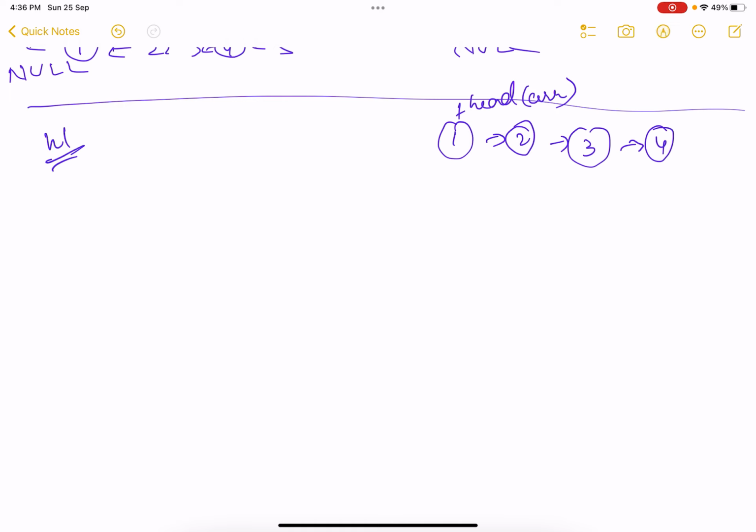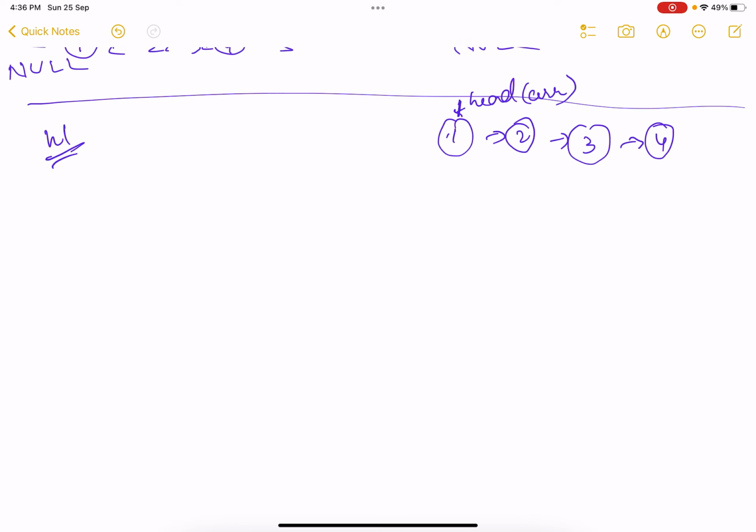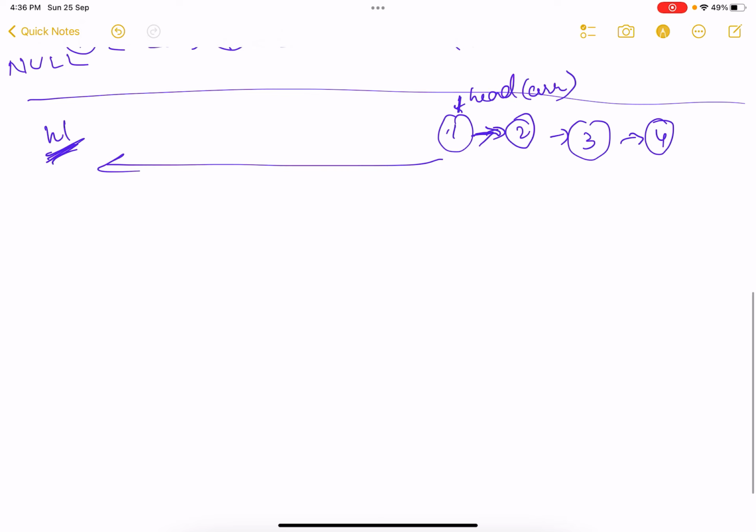Now, to point this particular node to this, what things do I need? I need a pointer to this location. I need the current pointer of 1 to point to this, so this changes to this. That is the second thing. What is the third thing? The third thing I need is that 2 should become the new head. 2 should become the new head. This is the third thing I need.